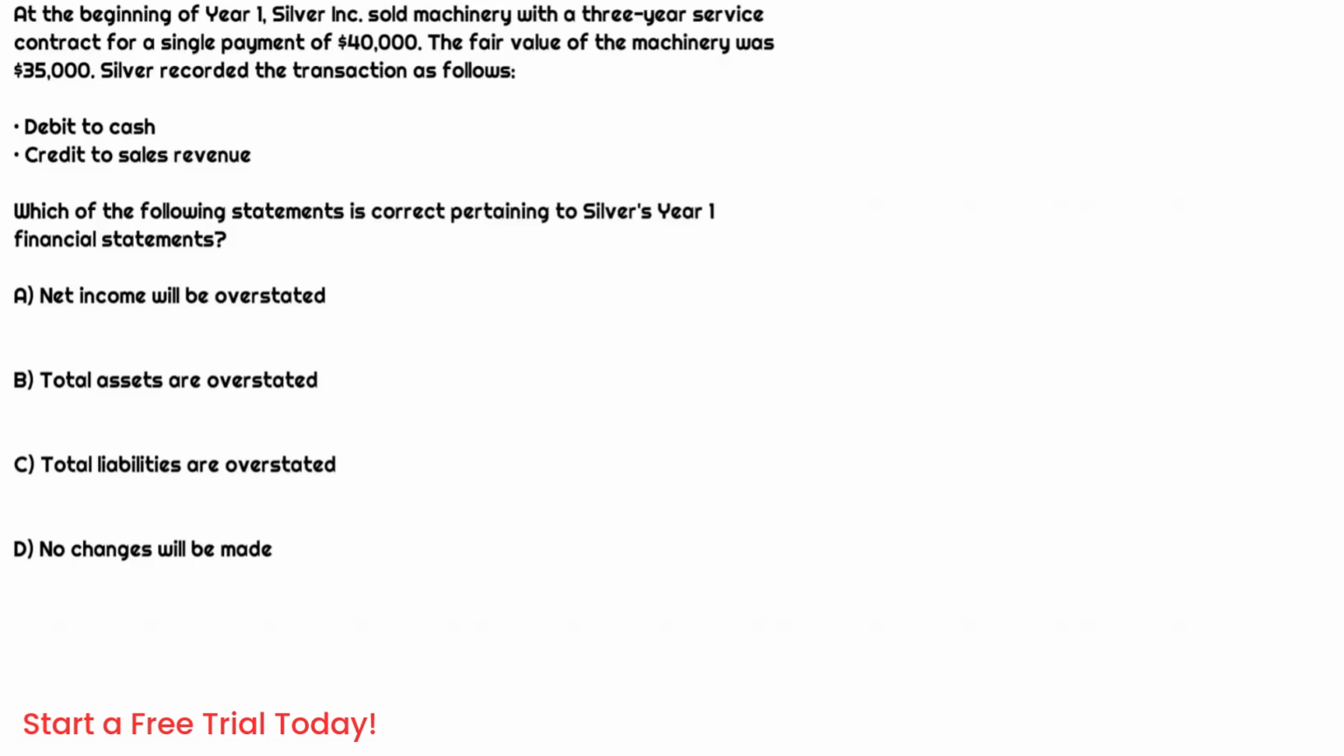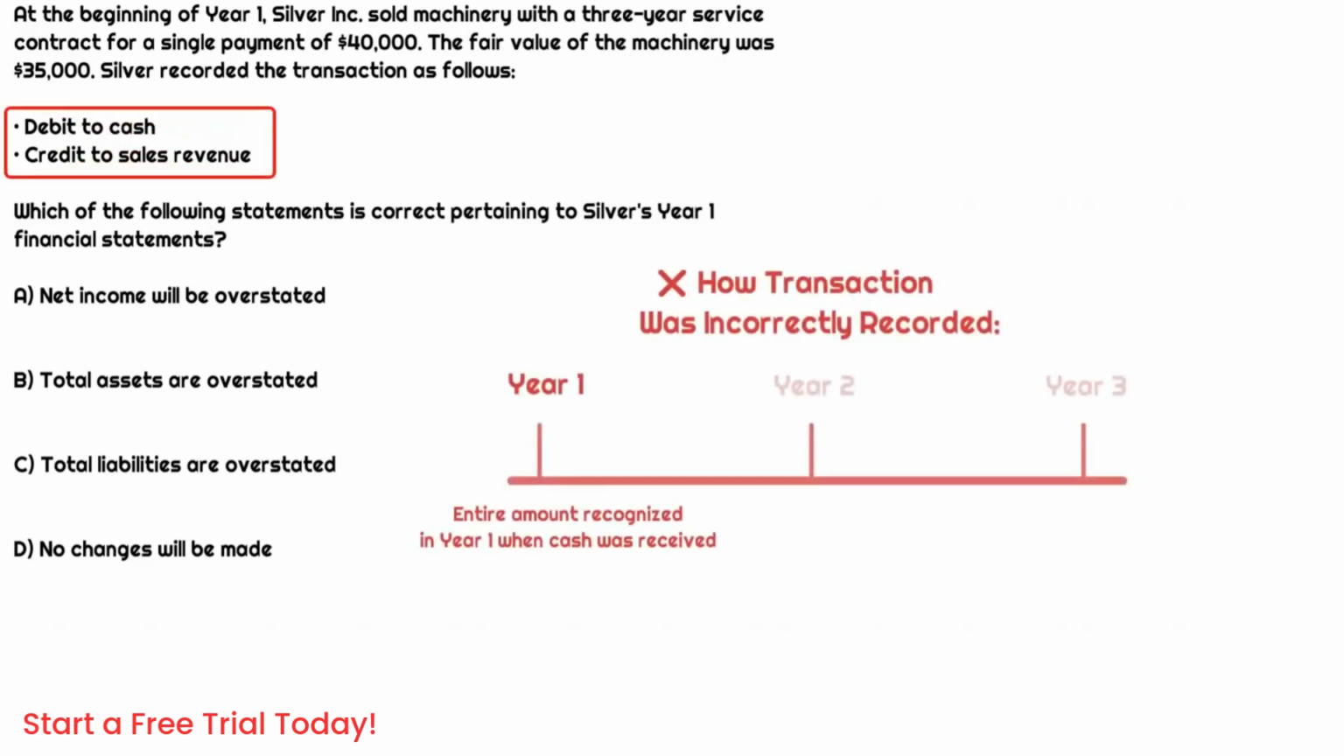All right, so in this question, we see that the company sold machinery with a 3-year service contract for a single payment of $40,000. The fair value of the machinery was $35,000, but that's not going to be relevant. We're focused on the total payment price. Initially they recorded $40,000 as a debit to cash and a credit to sales revenue for the entire amount. That is simply not going to be the correct way to record this.